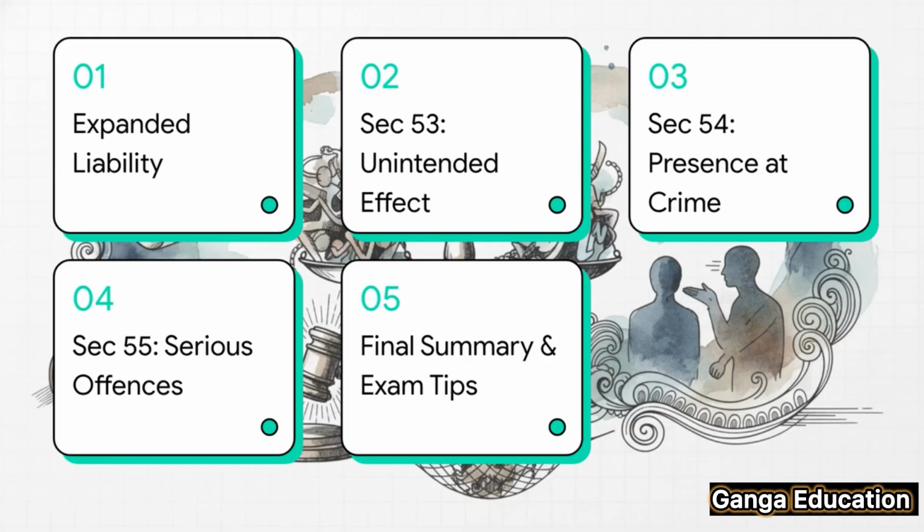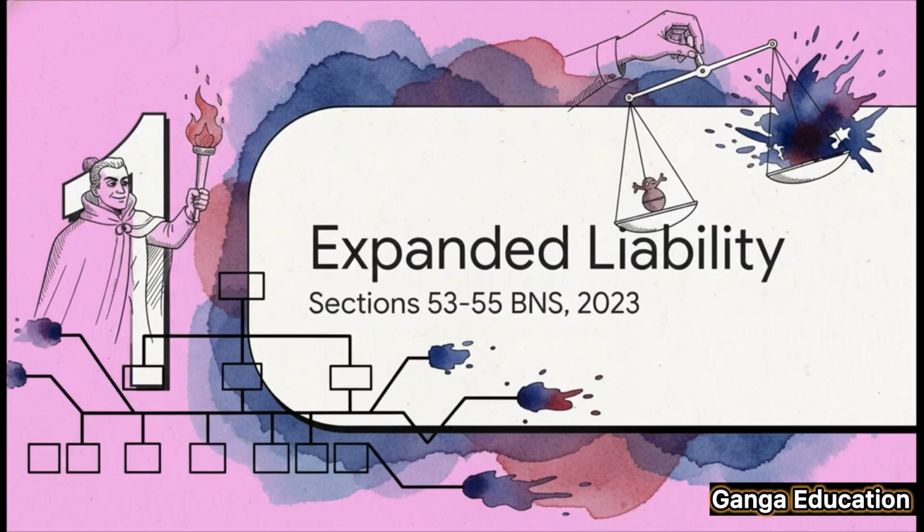So here's our game plan for today. First, we'll quickly introduce what this whole idea of expanded liability really is. Then, we'll go section by section, starting with 53, then 54, and finishing with 55. And to wrap it all up, we'll do a quick-fire summary and I'll share some key exam tips you won't want to miss. So what does expanded liability even mean?